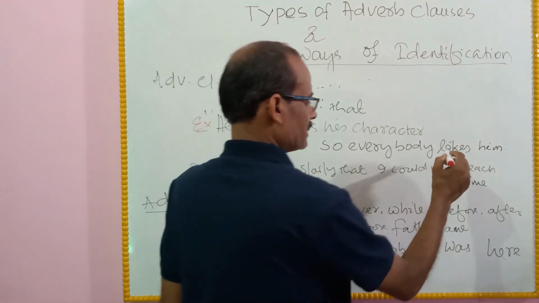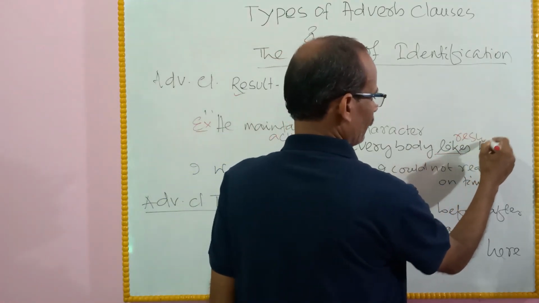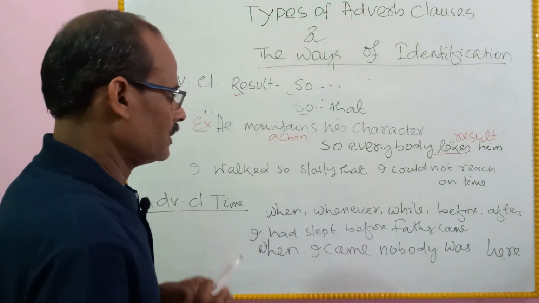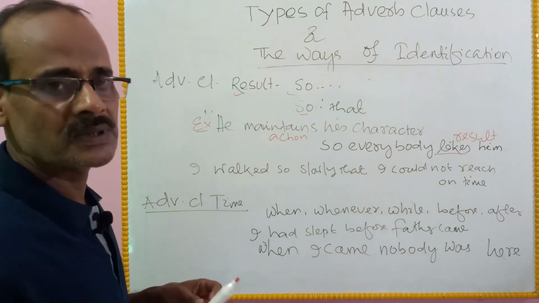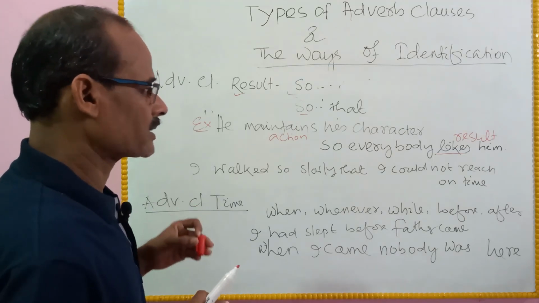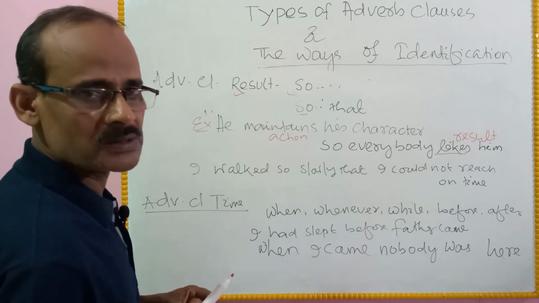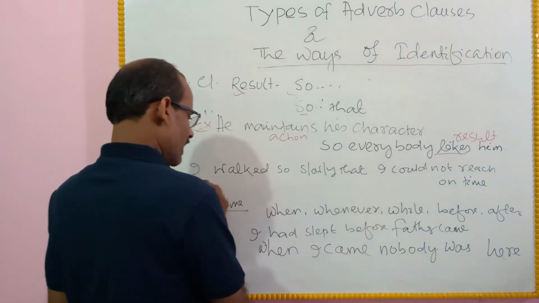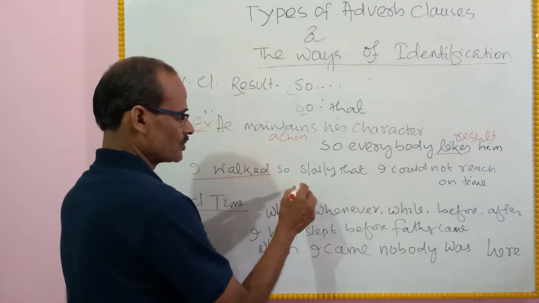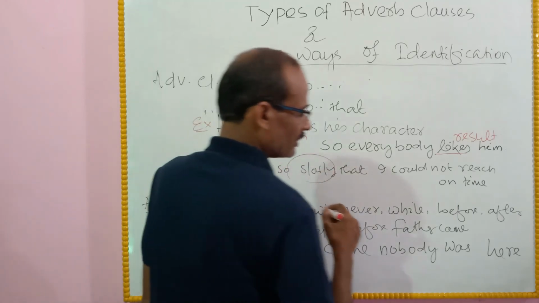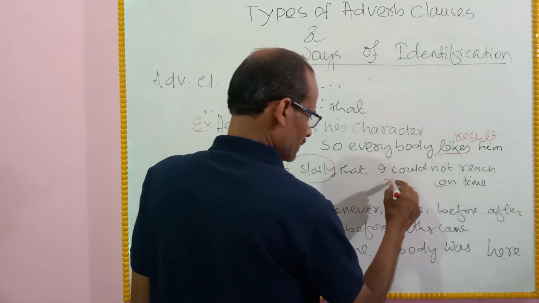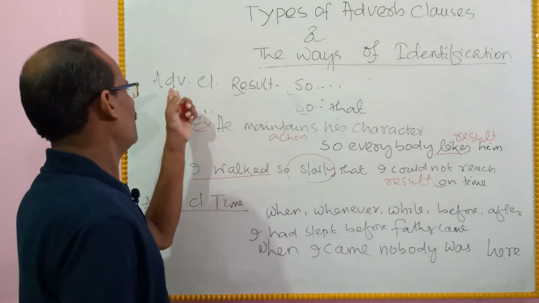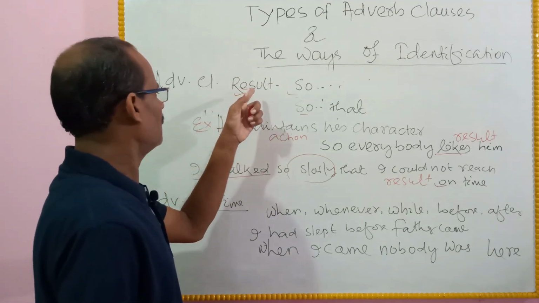So everybody likes him. Result: the subordinate clause gives the result. The main clause is the action, and the subordinate clause gives the result. I walked so slowly that I could not reach on time. This is the result of the main clause. It is called adverb clauses of result.